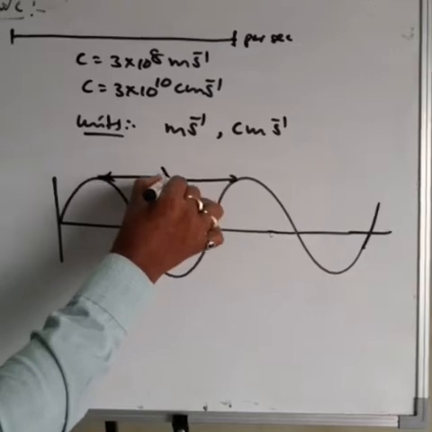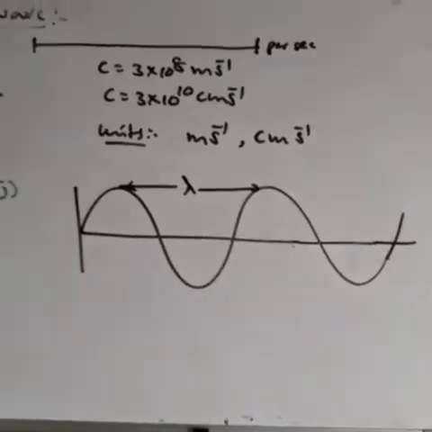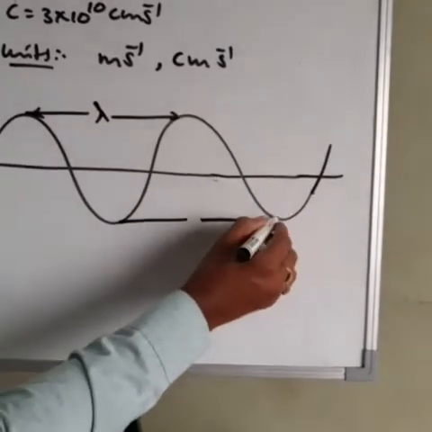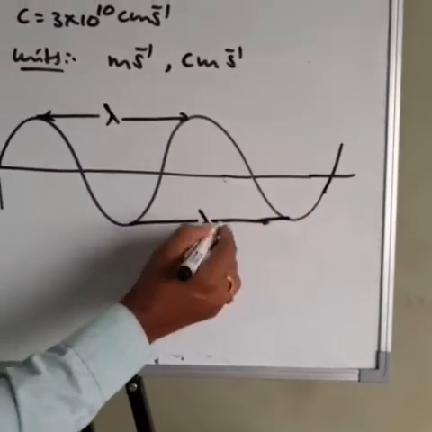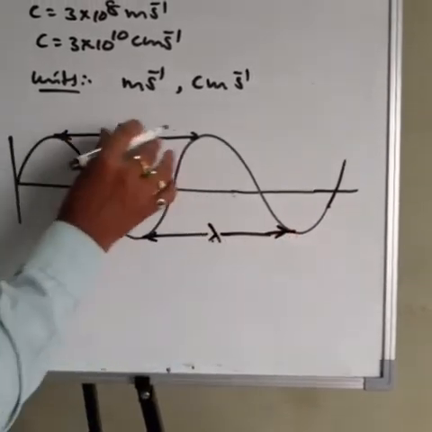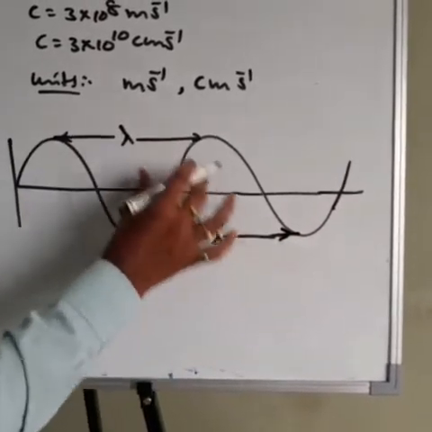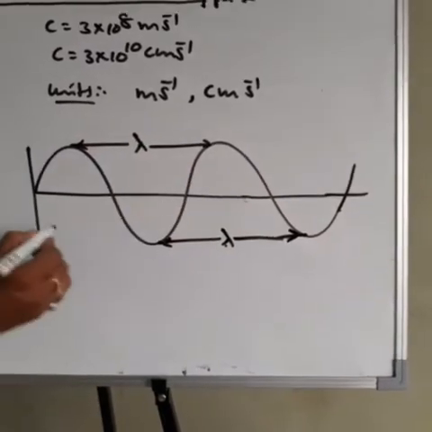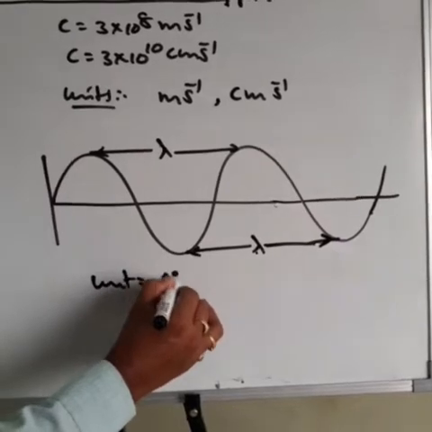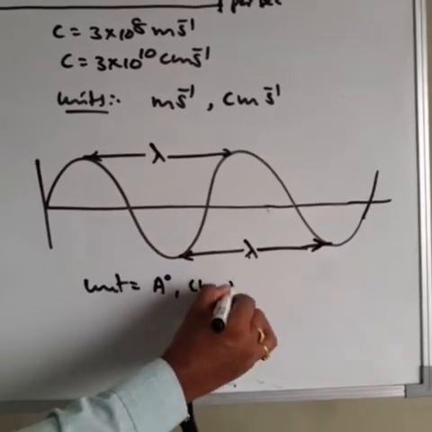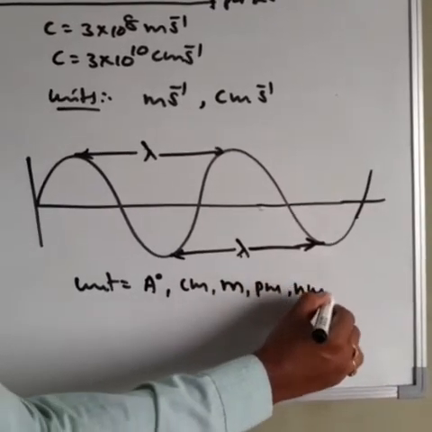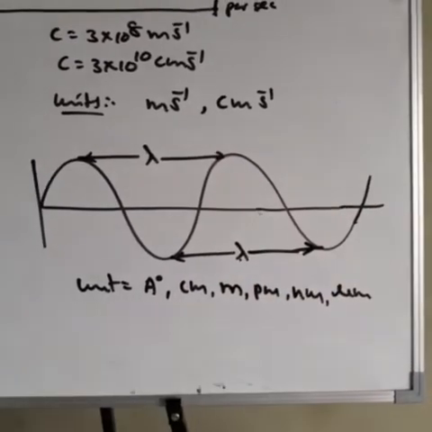The distance between two successive crests, or the distance between two successive troughs, is nothing but wavelength. What are the units of wavelength? Angstroms, centimeters, meters, picometers, nanometers, micrometers. So different units are there.